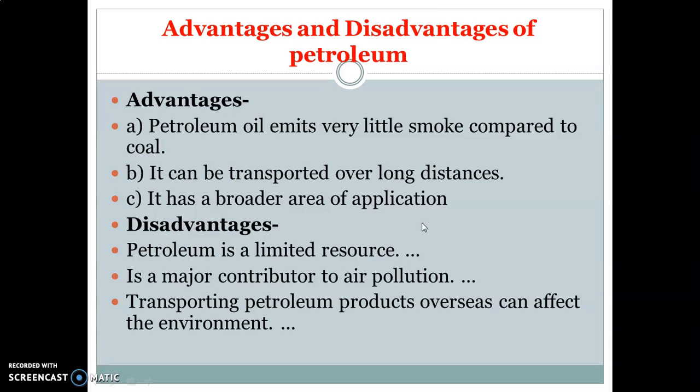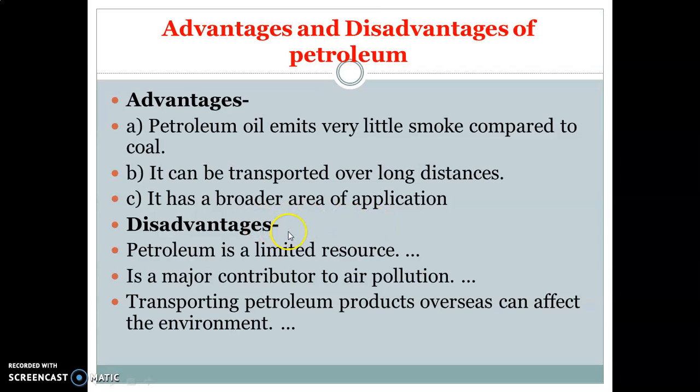Here we can say that so many industries are dependent on petroleum. There are so many byproducts of petroleum, naphtha, benzene. So naphtha, benzene, these are the byproducts of petroleum. There are various uses of these byproducts, and these leftover parts or byproducts of petroleum are used in petrochemical industries for the manufacturing of PVC pipes, etc.